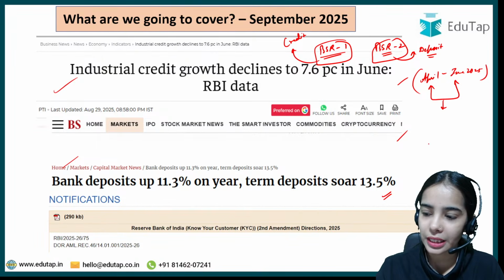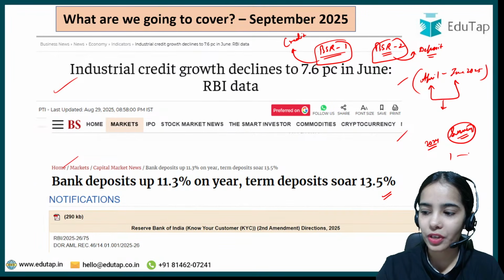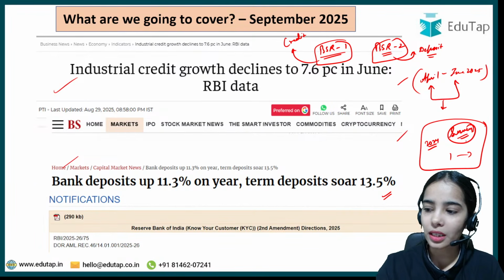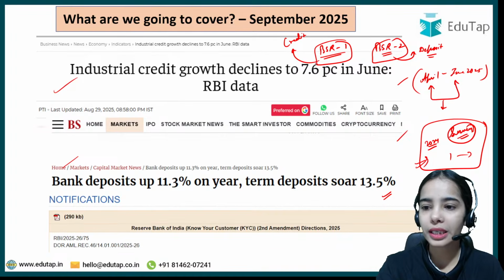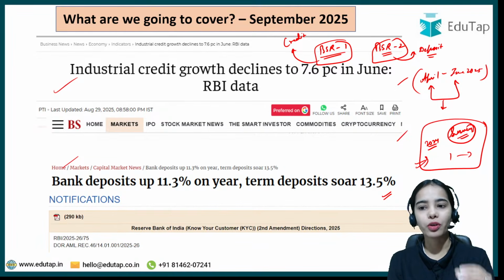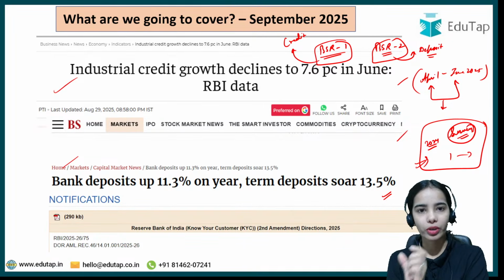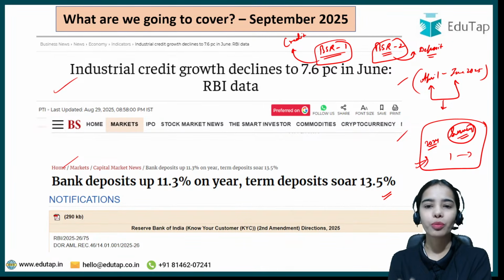You have seen that in the 2024 RBI Grade B examination, in Phase 1, questions came from the surveys that are released once every 2 months. So if data came from that, it means data can also come from the quarterly data of credit and deposit. We are going to discuss the important data that you need to keep in mind from BSR 1 and BSR 2. You do not have to remember all the data. I will provide you the important key points from these articles.